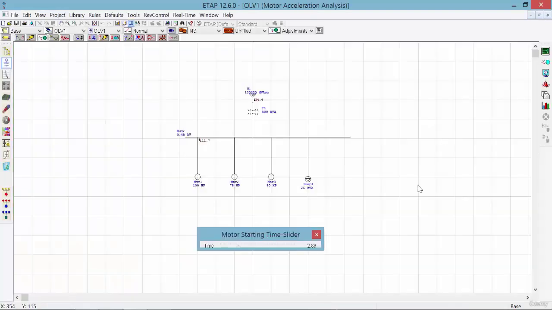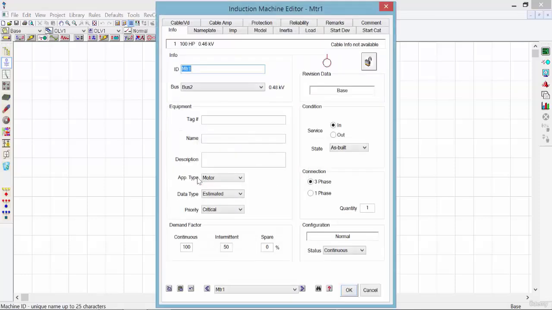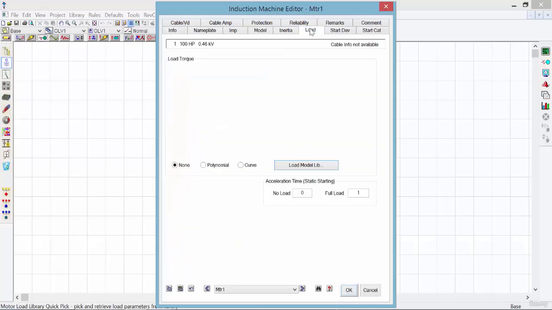One thing that I want to mention right now is the acceleration time. When we do the static analysis, we can manually set the acceleration time of the motor by simply double clicking on its icon and switching to the load tab. On the bottom part of this window, we can see a field for acceleration time, static starting.